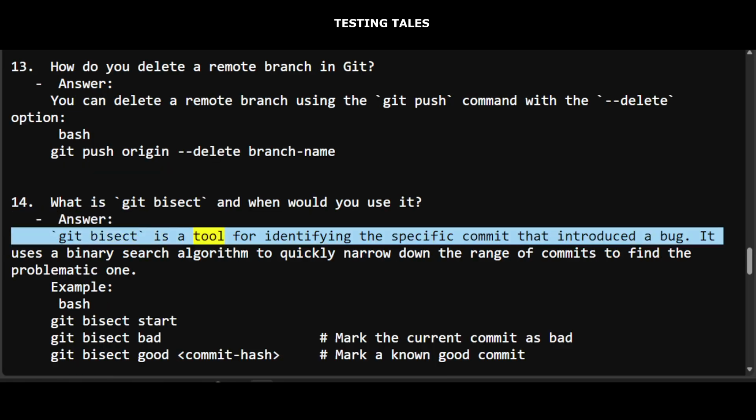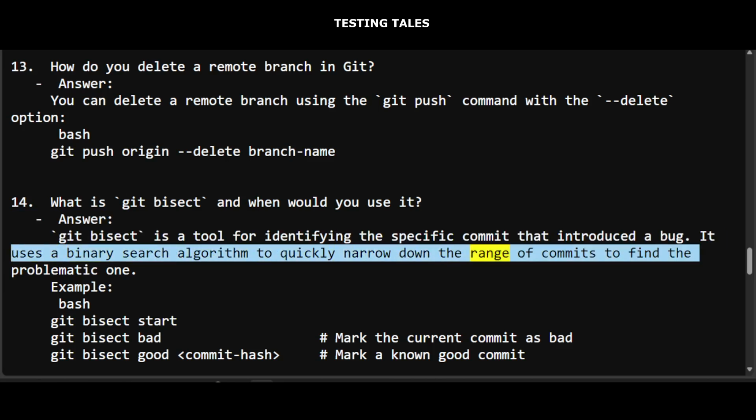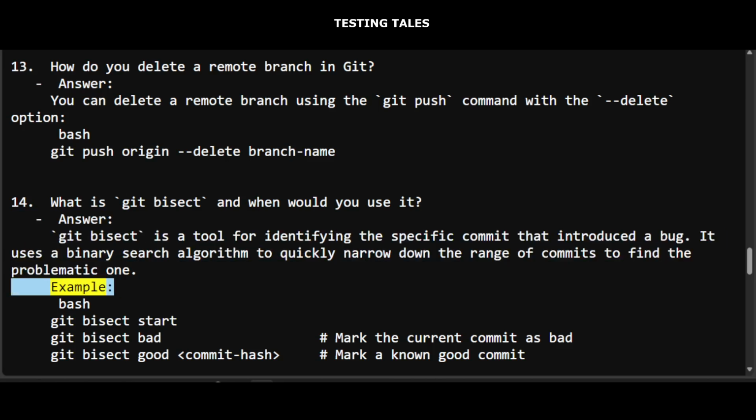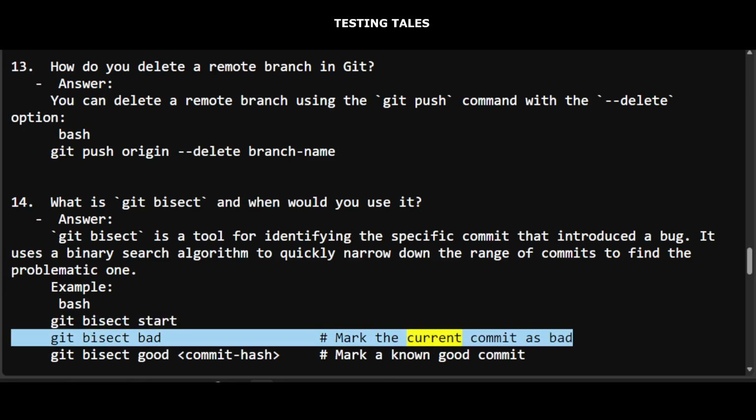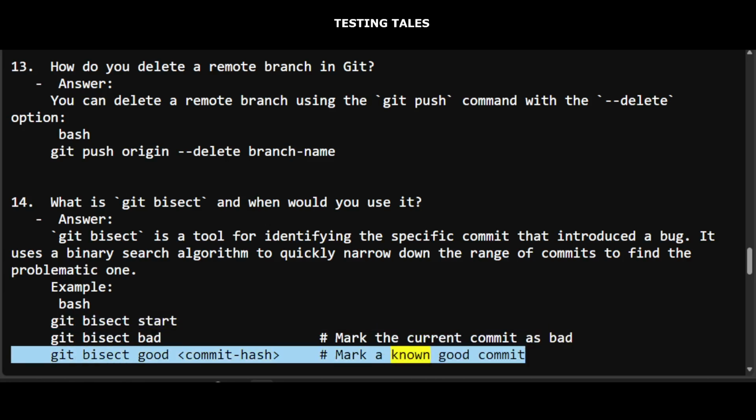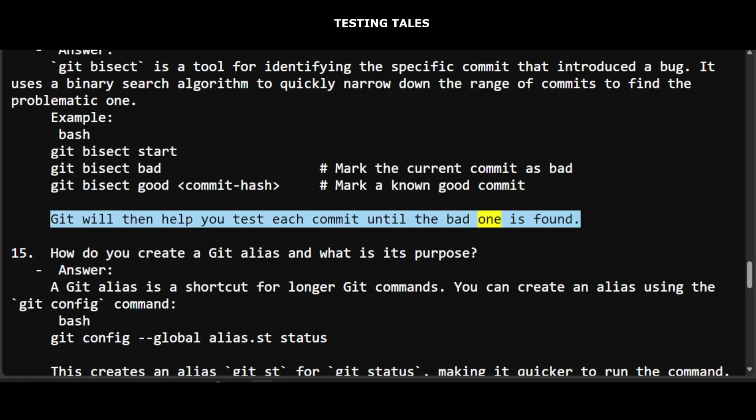14. What is git bisect and when would you use it? Answer: Git bisect is a tool for identifying the specific commit that introduced a bug. It uses a binary search algorithm to quickly narrow down the range of commits to find the problematic one. Example: git bisect start, git bisect bad # mark the current commit as bad, git bisect good commit-hash # mark a known good commit. Git will then help you test each commit until the bad one is found.